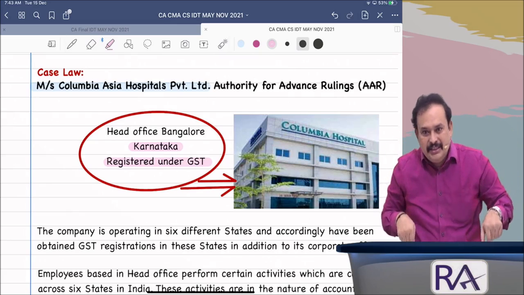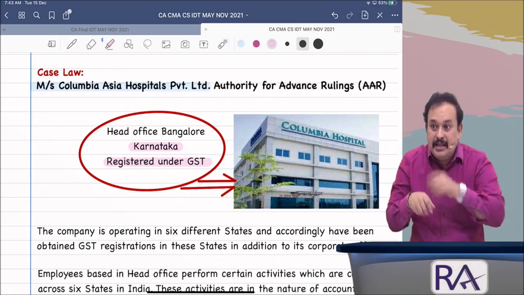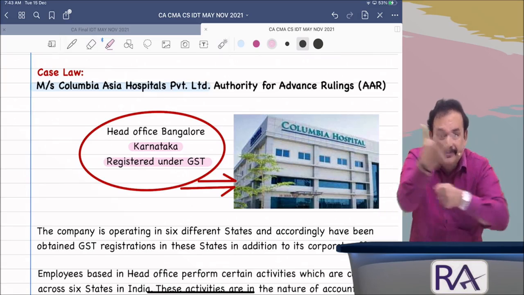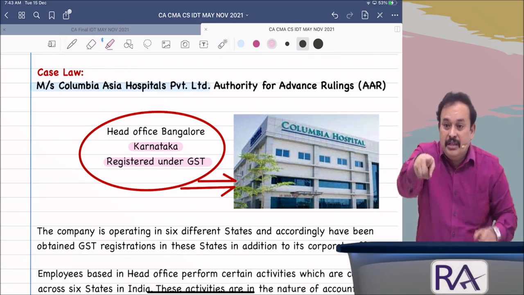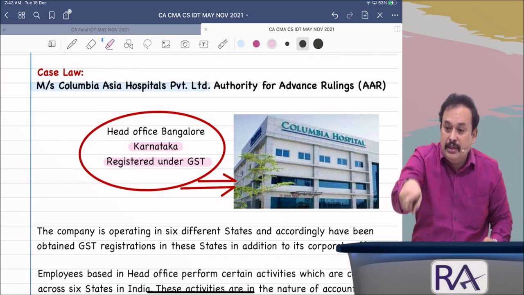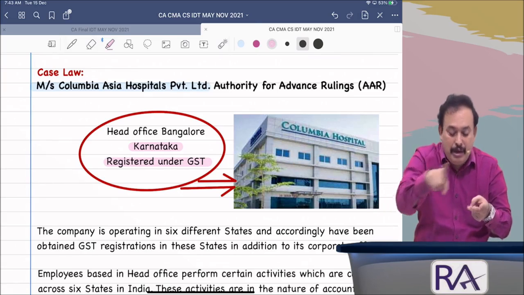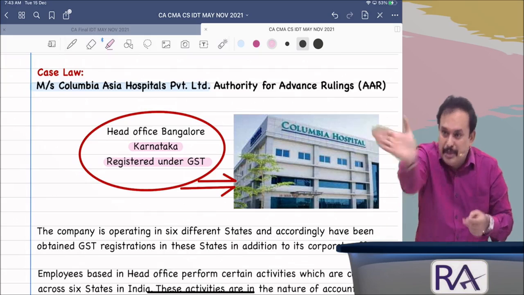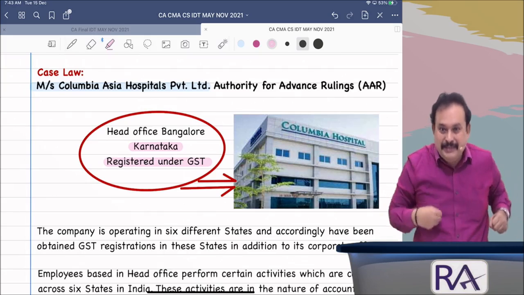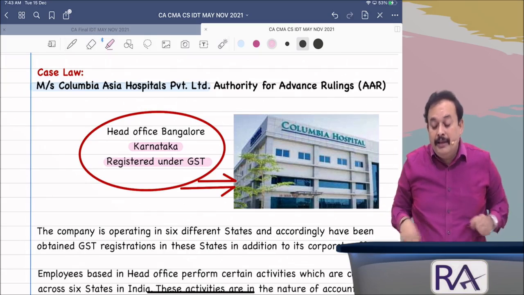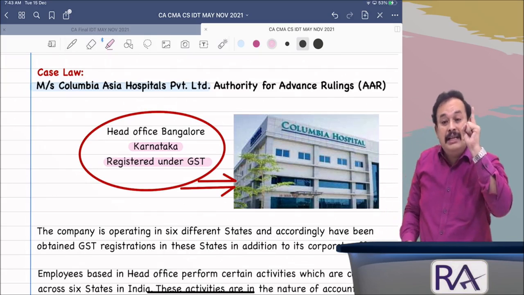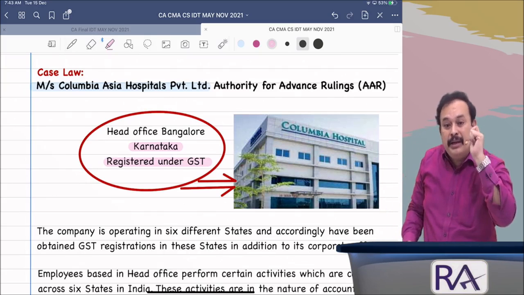After paying the charges, the head office collects from the branch office, reimbursing. Hey, Mr. Branch, State 1, for you I paid this month's rent. For you I paid this month's security. You please pay back to me. So, collecting back the money. Here what happened? Whether it is a supply, is it a supply?